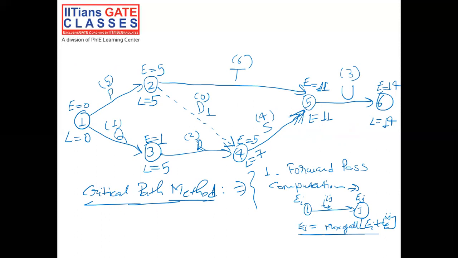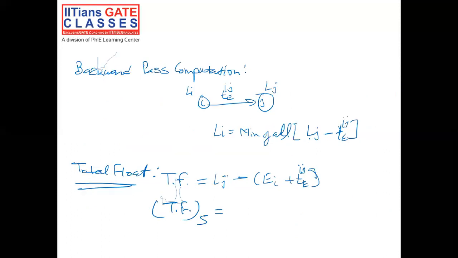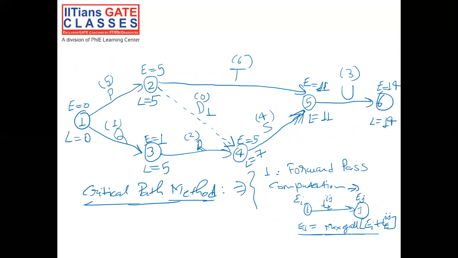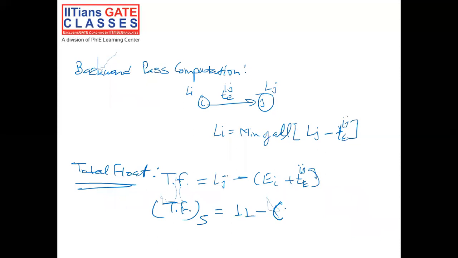So event 4 is the I event and event 5 is the J event, and the formula for total float is Lj minus Ei plus Te. So L of event 5 would be 11, minus E of event 4, that is 5, minus activity S duration of 4.